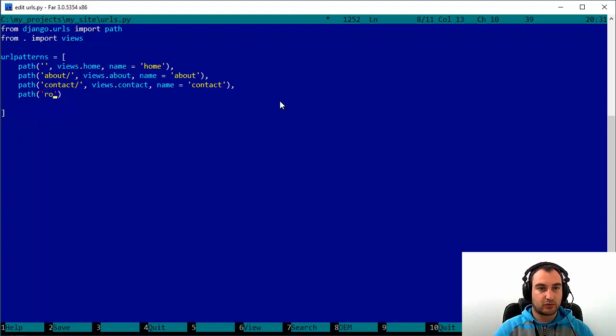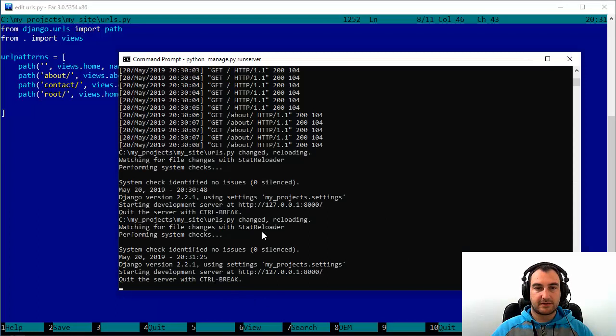So when they access root, just send them to home, for example. And the handle will obviously be home because that's what we are using in our template.